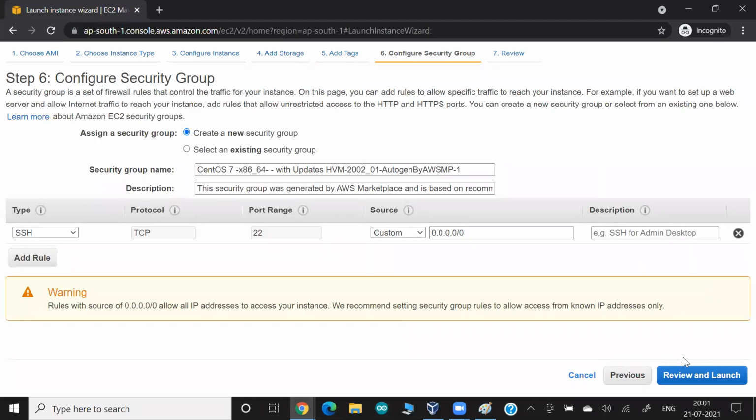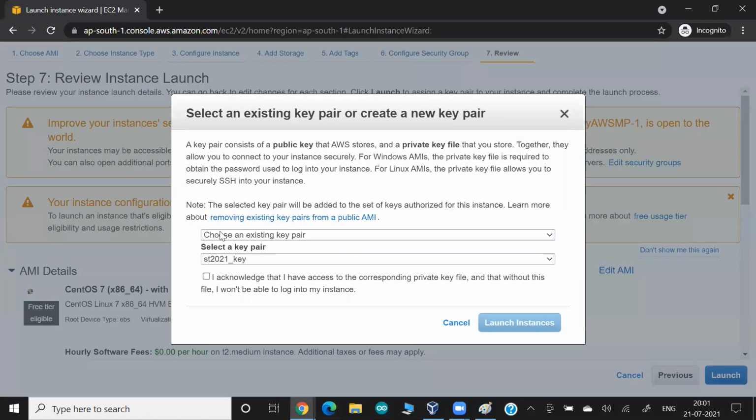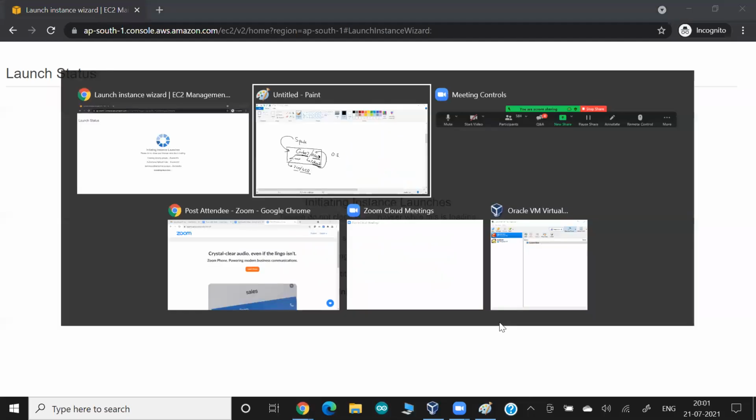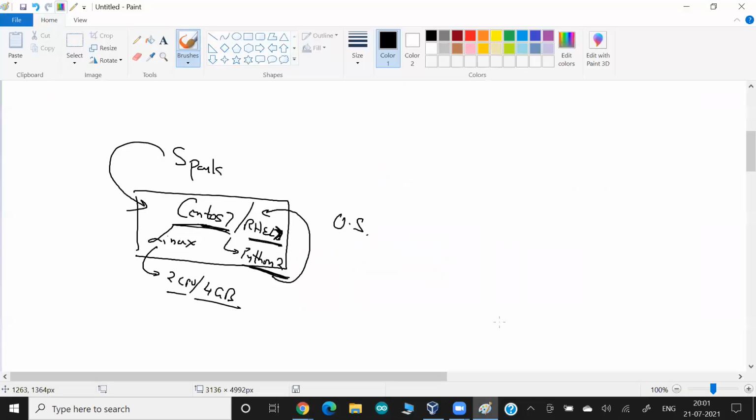Security group, port 22 may be enough right now. And obviously you have to attach the key. So I'm going to attach my key here. So this instance we have launched. On the top of this instance, we have to install the Spark.